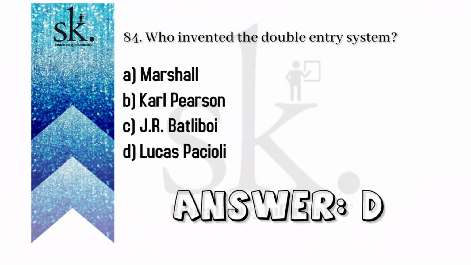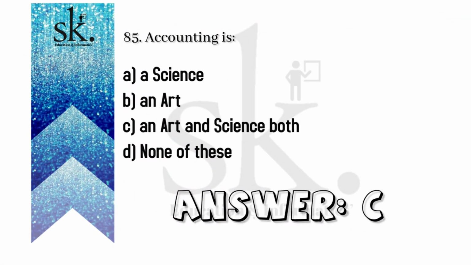Who invented the double entry system? Now, Luca Pacioli was a person who was termed a magician and a lover of numbers. He discovered this special bookkeeping in the year 1494, and he is termed the father of accounting. So the correct answer, with reference to who invented the double entry system, will be D, Luca Pacioli.